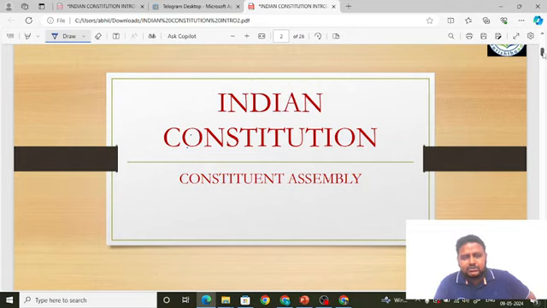Static GK includes highest peaks, lowest sea level points, deepest trenches, and also places in news. Places in news include national parks of importance, national parks which are in use, biosphere reserves, the states having the highest marine biodiversity, the states having the highest mangrove biodiversity, something like that. That is the static GK.